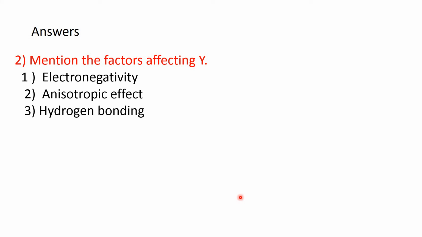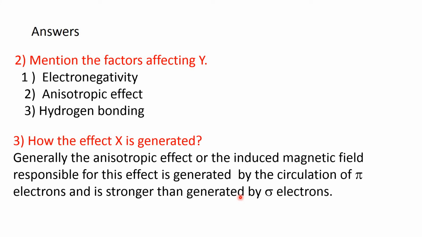Now coming to the answers of the remaining questions. The second question was, mention the factors affecting Y. We have discussed already: electronegativity, anisotropic effect, hydrogen bonding. The third question was, how is the effect X generated. Generally the anisotropic effect of the induced magnetic field responsible for this effect is generated by the circulation of pi electrons, and it is stronger than that generated by the sigma electrons.